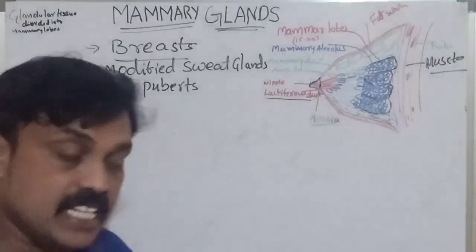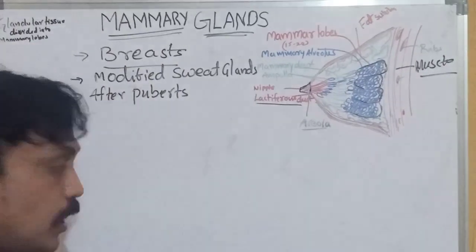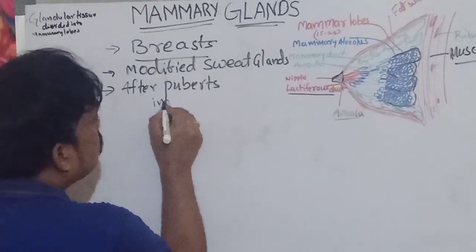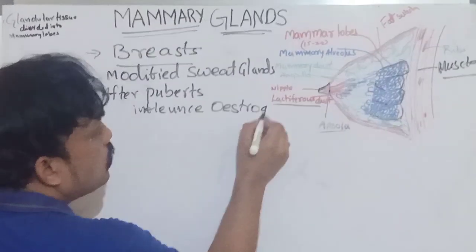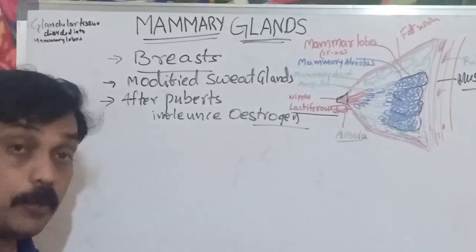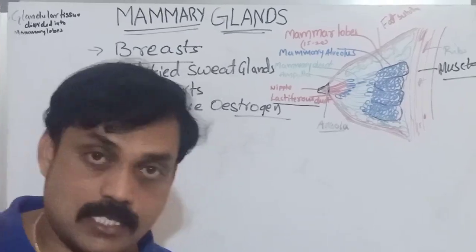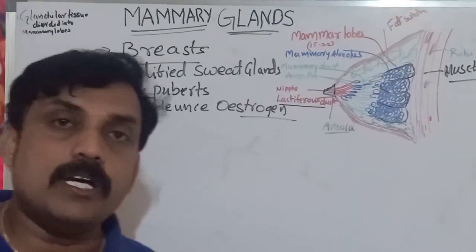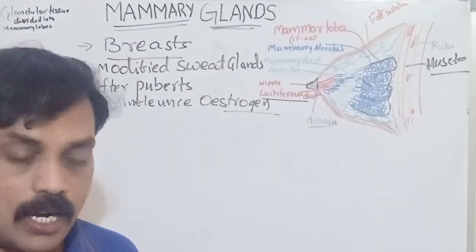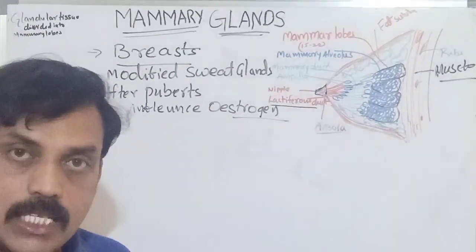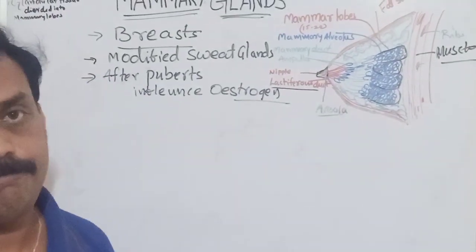Why does breast size increase after puberty? Because of the influence of estrogen hormone. Before puberty, in the female body, hormonal secretion is very low. After puberty, progesterone and estrogen hormone secretion is higher, so the size of the breast or mammary glands increases.